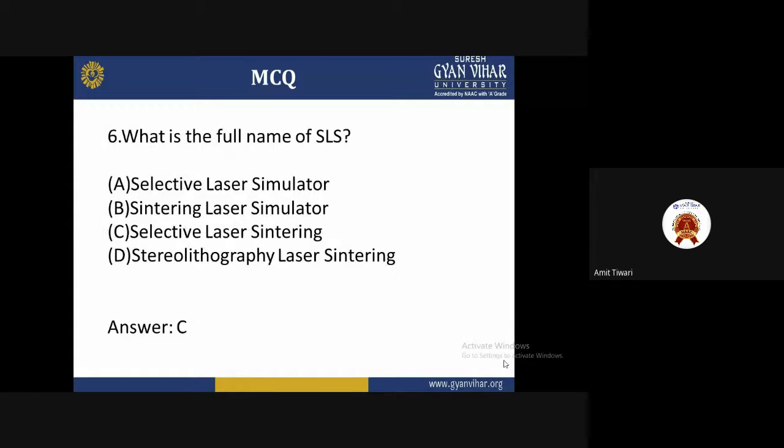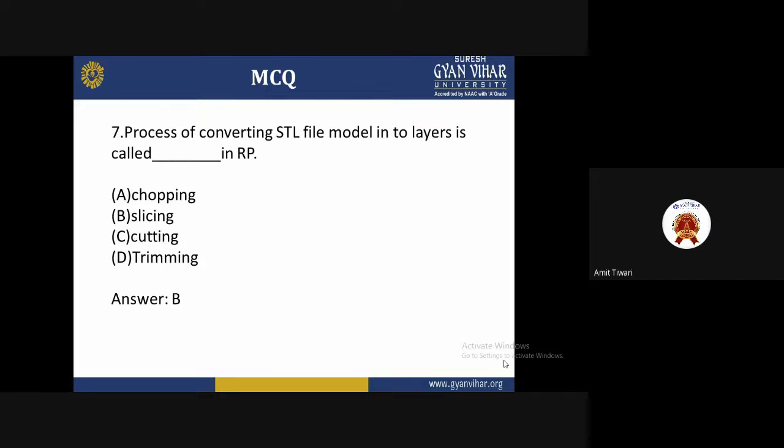Sixth question: what is the full name of SLS? Select the options: A, selective laser simulator, B, sintering laser simulator, C, selective laser sintering, and D, stereography laser sintering. C is the correct answer for us. It is selective laser sintering.